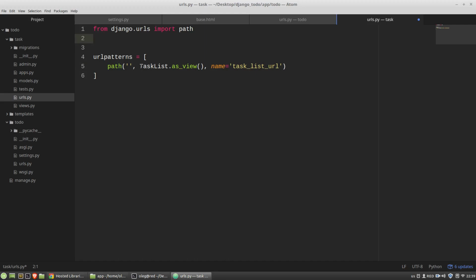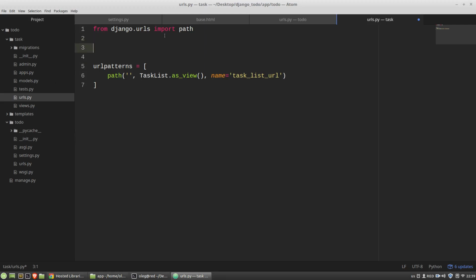And now I have to import TaskList from the views.py module. From .views import TaskList. Dot means current folder.